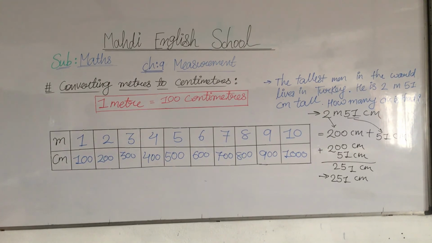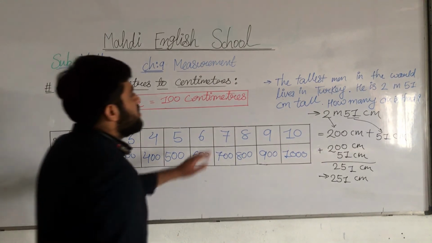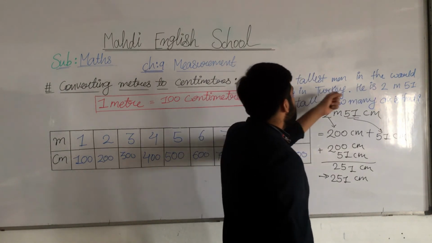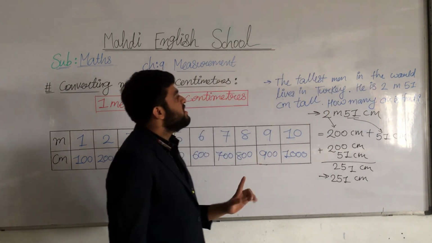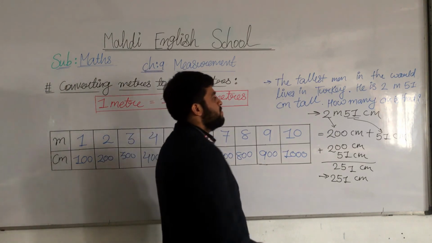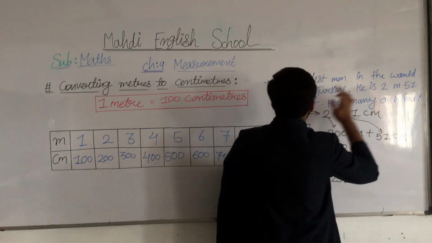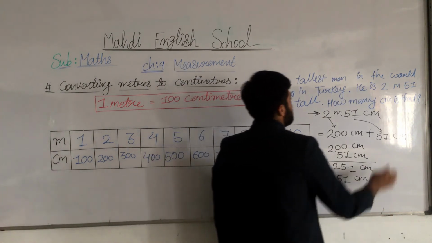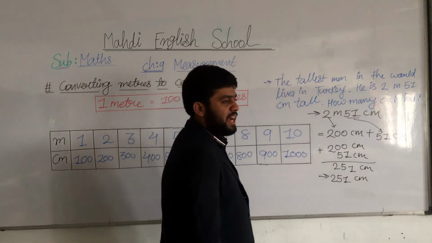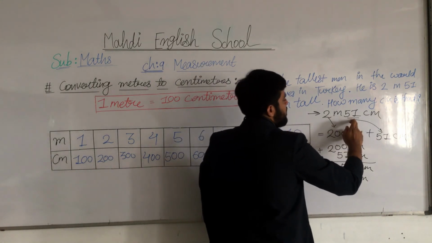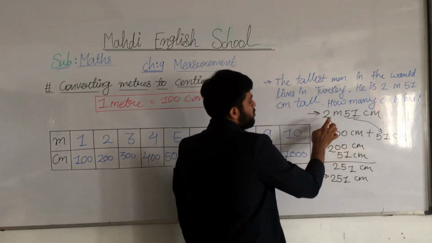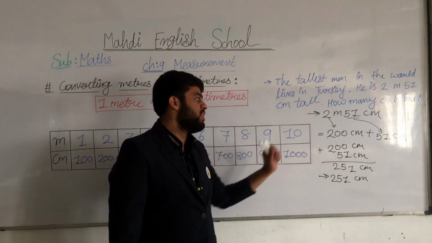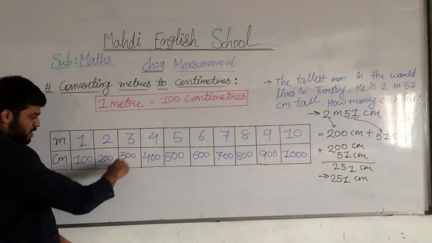Again I repeat, my dear students. The tallest man in the world lives in Turkey. In Turkey, one person is the tallest and his height is 2 meter and 51 centimeter. How many centimeters is that? So 2 meter and 51 centimeter. How do we check 2 meters? 2 meters is equal to 200 centimeters. See, this is the second column.